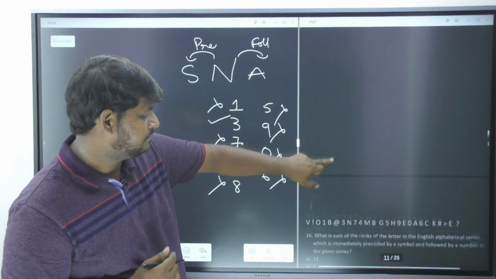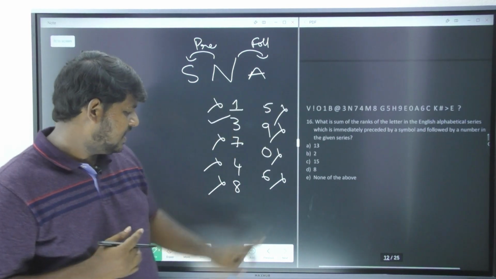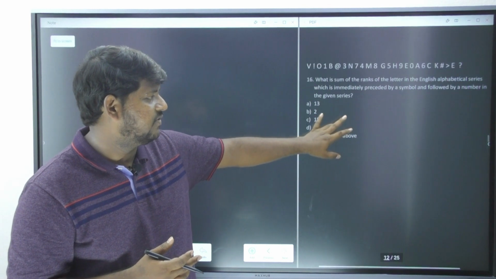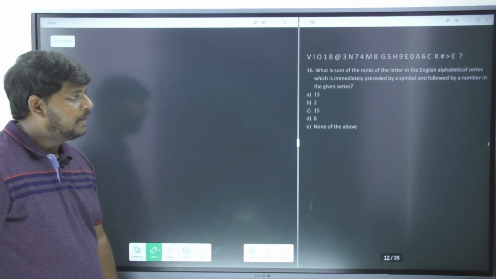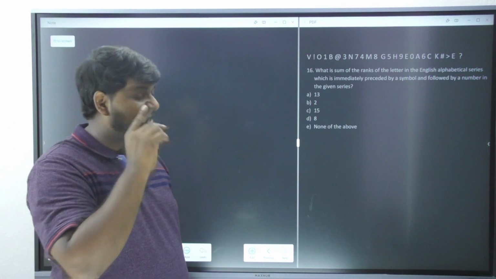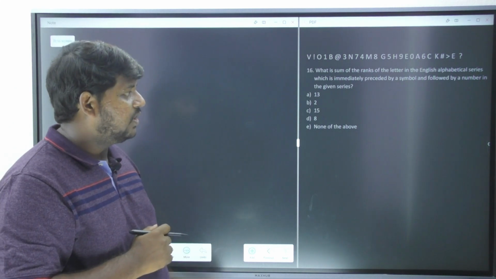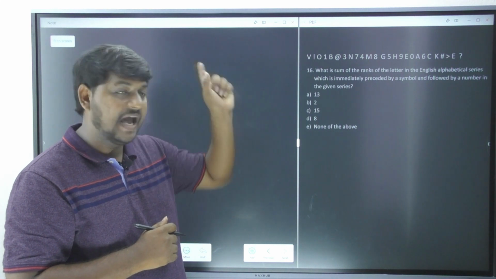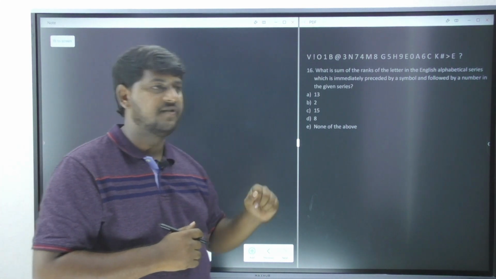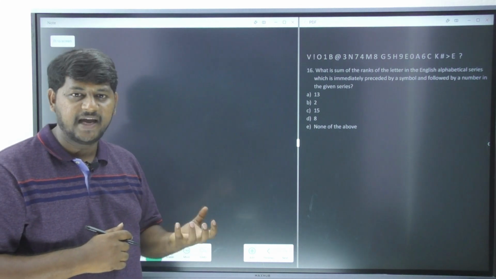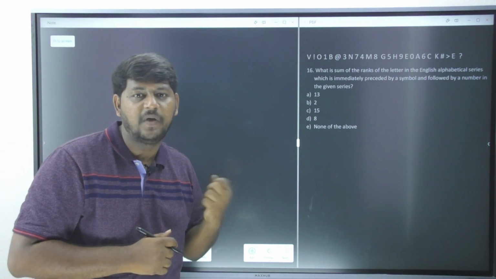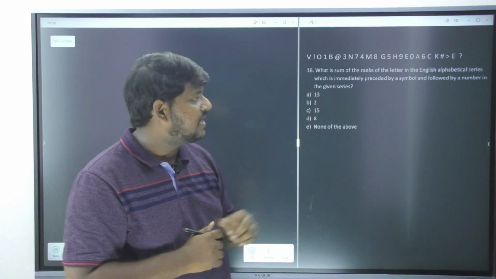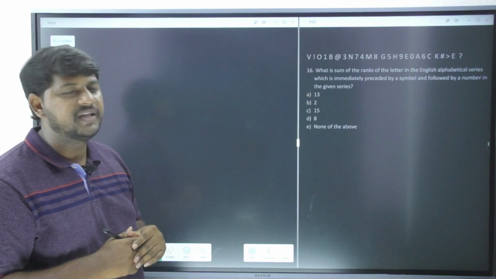What is the next question? The same sequence. They are going to give you 5 questions or 4 questions in the sequence model. Let's see here. What is the sum of the ranks? Read the question carefully. What is the sum of the ranks of the letters in the English alphabetical series? Rank is nothing but the place value he is asking you, of the letter which is immediately preceded by a symbol and followed by a number in the given series.